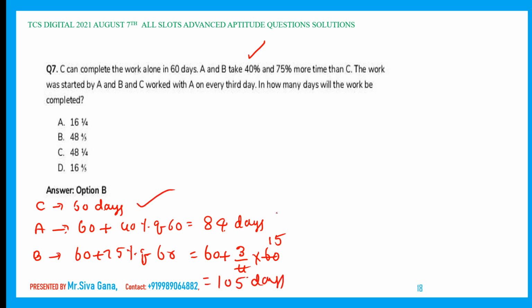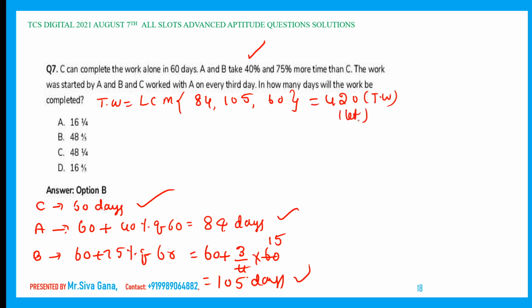Now based on this, I'm going to assume the total work. Let the total work be the LCM of the time taken by A, 84, by B, 105, and by C, 60. The LCM of 84, 105, 60 is 420. Let our total work be 420.